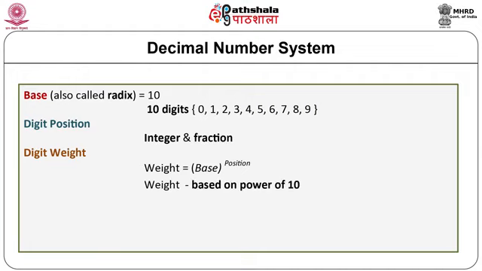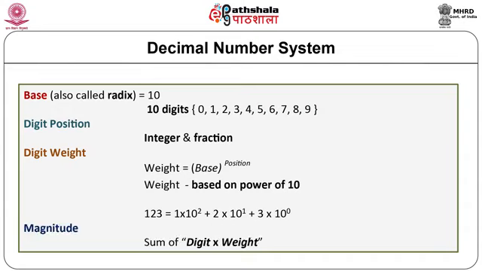The digit weight is based on powers of 10, and positions can be 0, 1, 2, 3 before the decimal point and -1, -2, -3 after the decimal point. Let us consider a simple example. The number 123 can be represented as 1 into 10 raised to 2, plus 2 into 10 raised to 1, plus 3 into 10 raised to 0. Magnitude is represented as the sum of digit into weight.